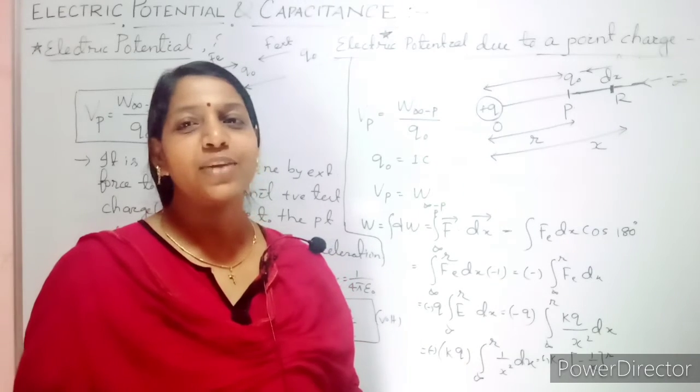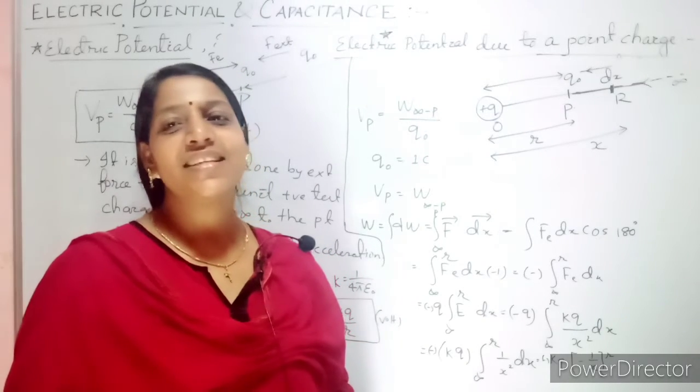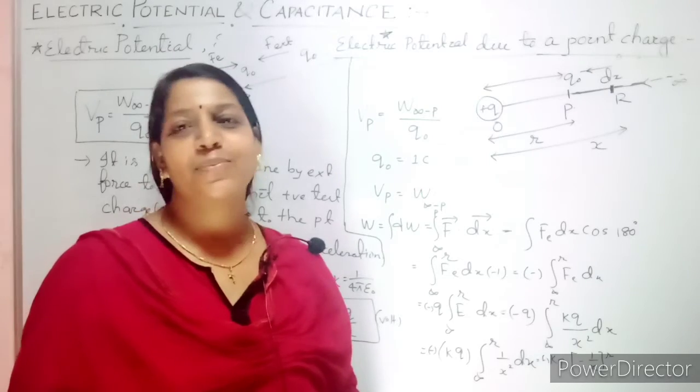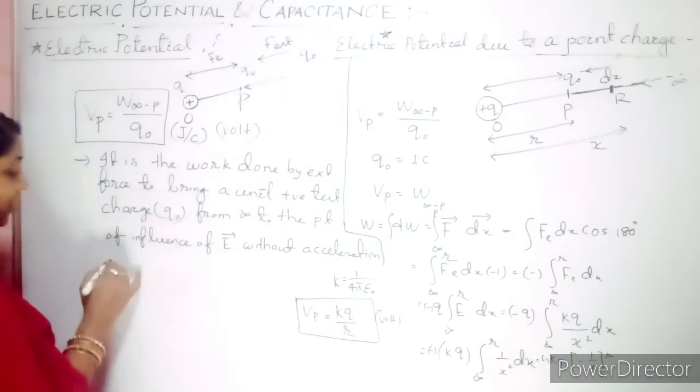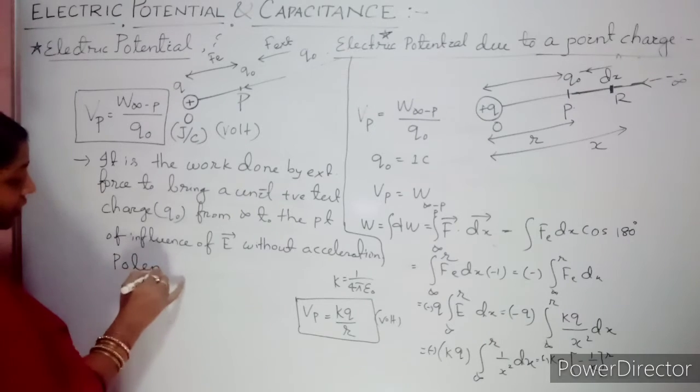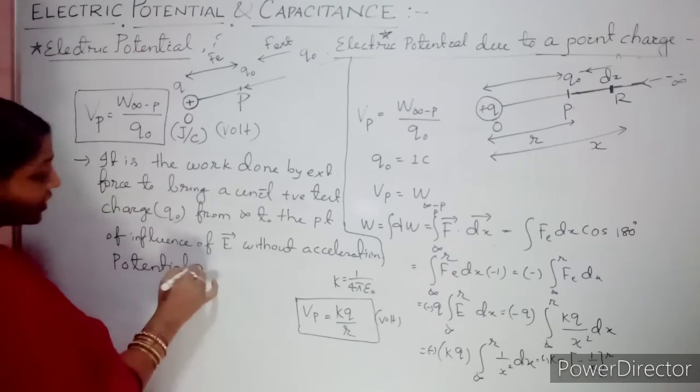Now it's very easy for you to go to the third step, that is, what is the potential drop. Now make the heading: what is potential drop, or you can even call it potential difference.